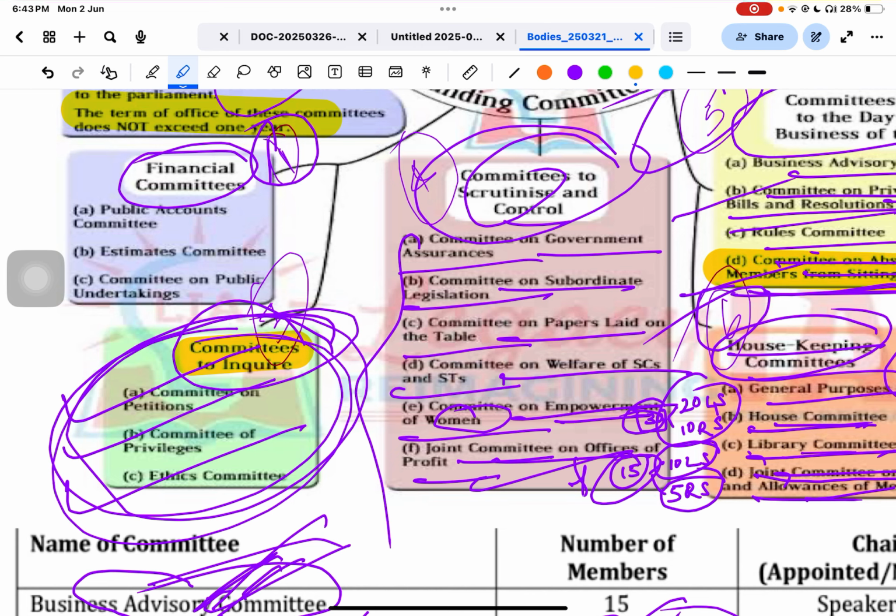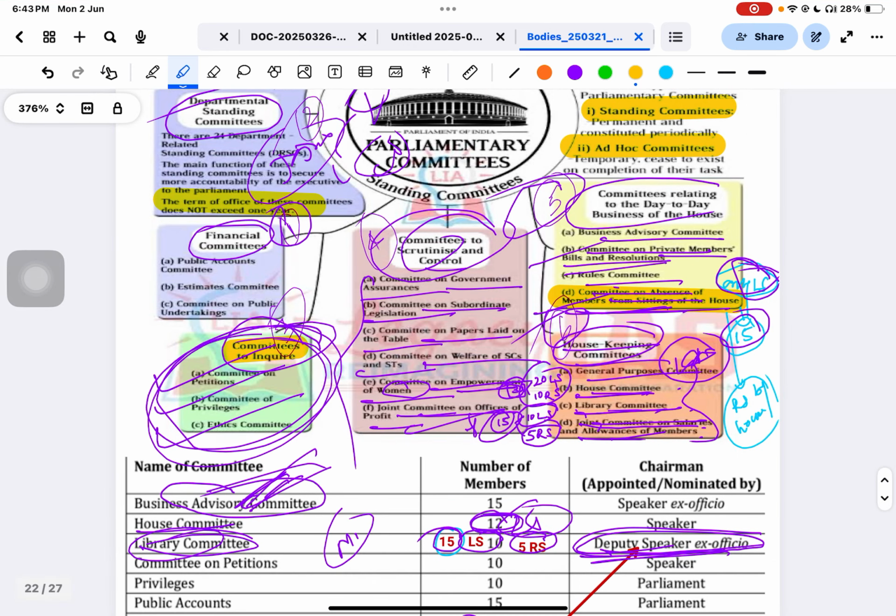Now we are going to discuss the committees to inquire. Committee to inquire is one of the committees. They will be found in the Lok Sabha separately and in the Rajya Sabha separately.